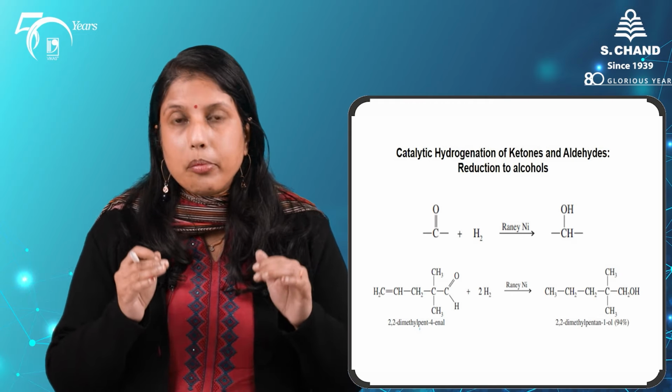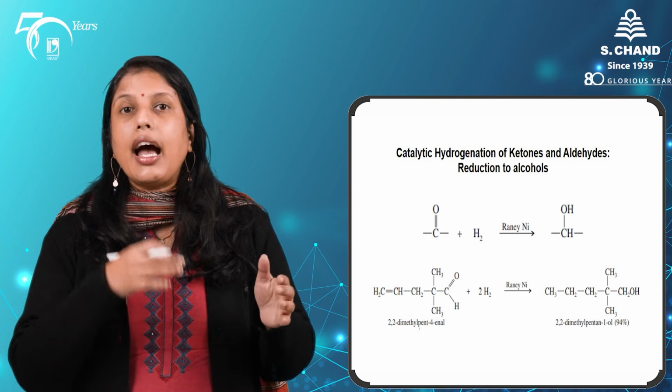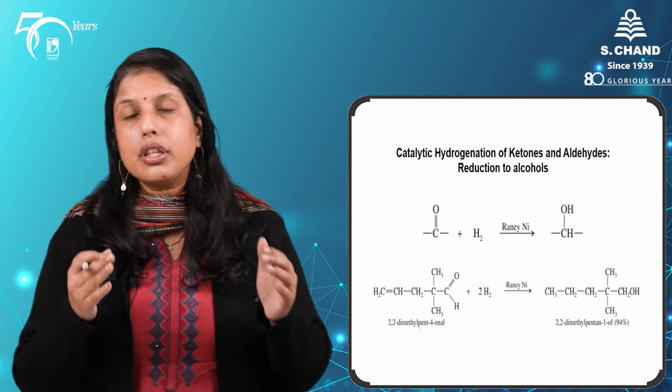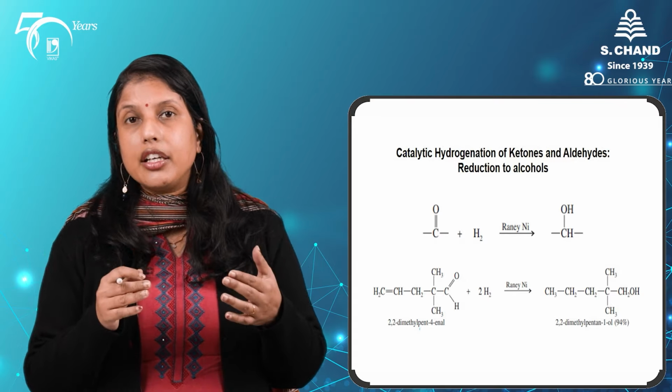So, if our molecule contains both a carbon-carbon double bond and a carbonyl moiety, then both are going to be reduced. That is why we generally prefer to use sodium borohydride for the reduction of our carbonyl compounds rather than catalytic hydrogenation with Raney nickel.